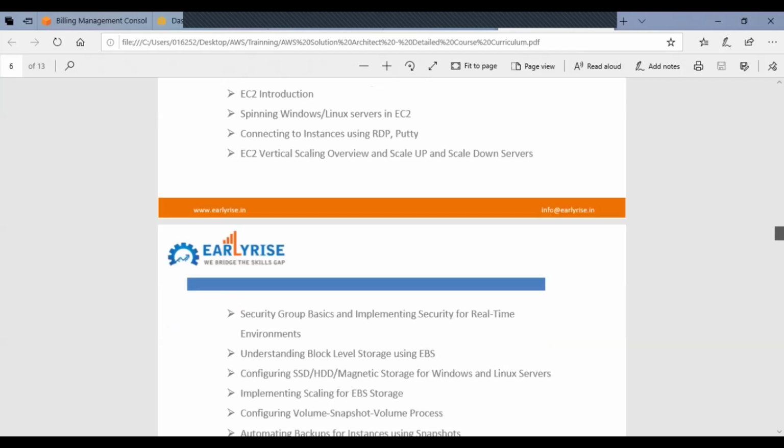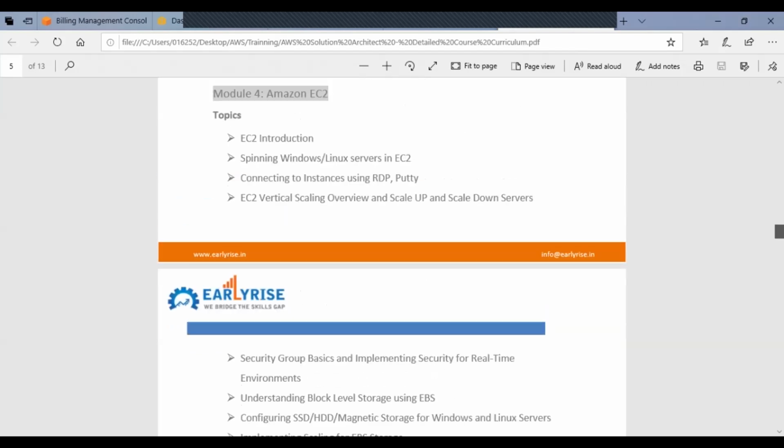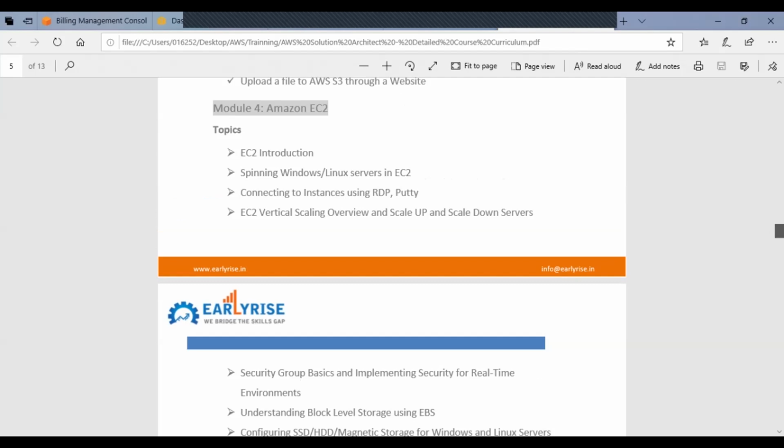Do we need to download Putty? Putty, yeah, you can download it actually. You can use Putty which is available on AWS, or you can download Putty as well if you want to run most of the things on Linux.